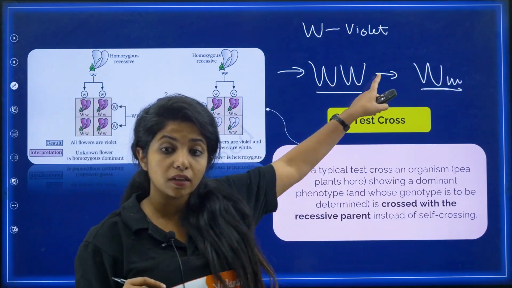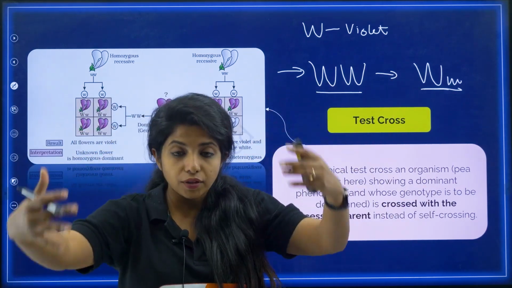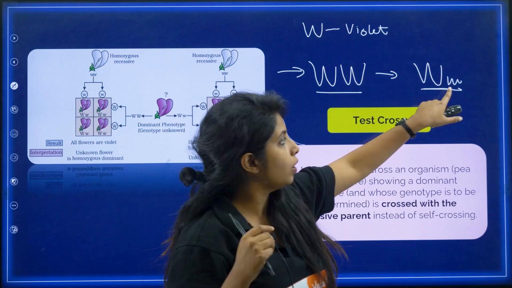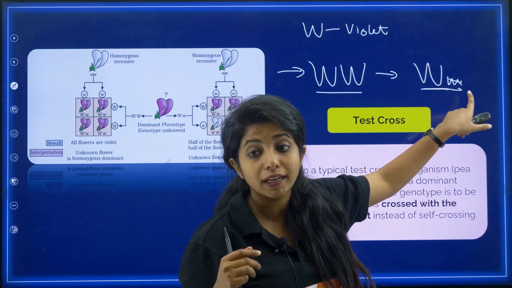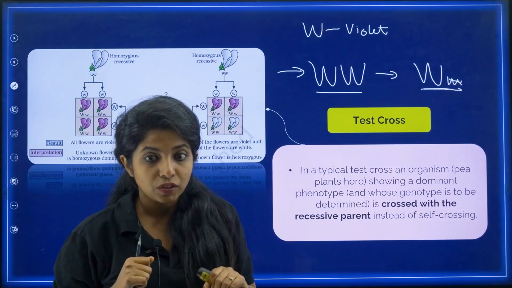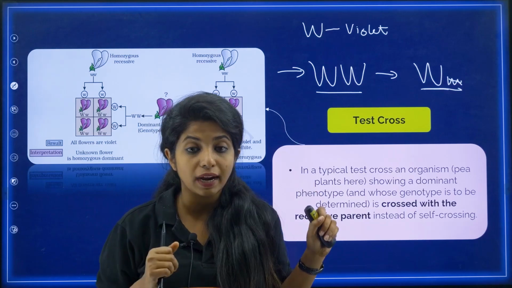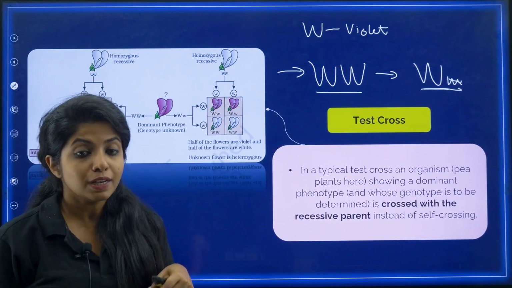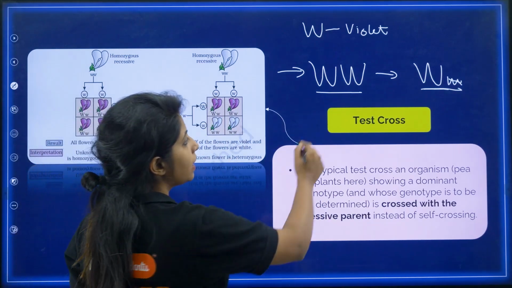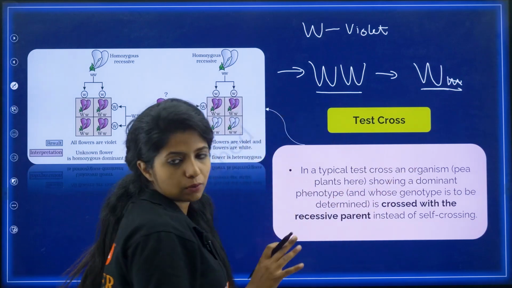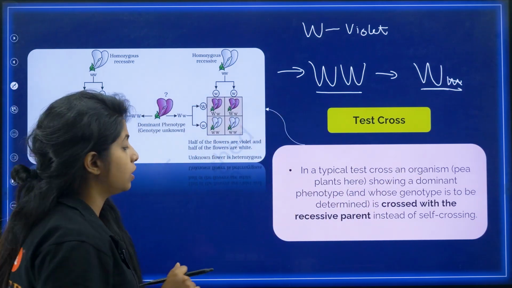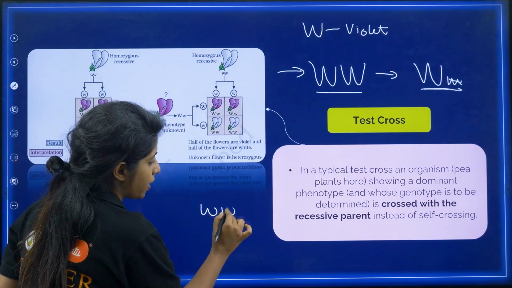Because if it is heterozygous violet, then if I fuse other plants, my dear children, I will be getting white color ones also, because there is a white color gene hiding over here. You saw in the first generation, the dwarf one was hiding, right? So similarly, I just want to confirm. How can I confirm that? Basically, I can fuse it with a recessive parent plant, whatever plant is there.